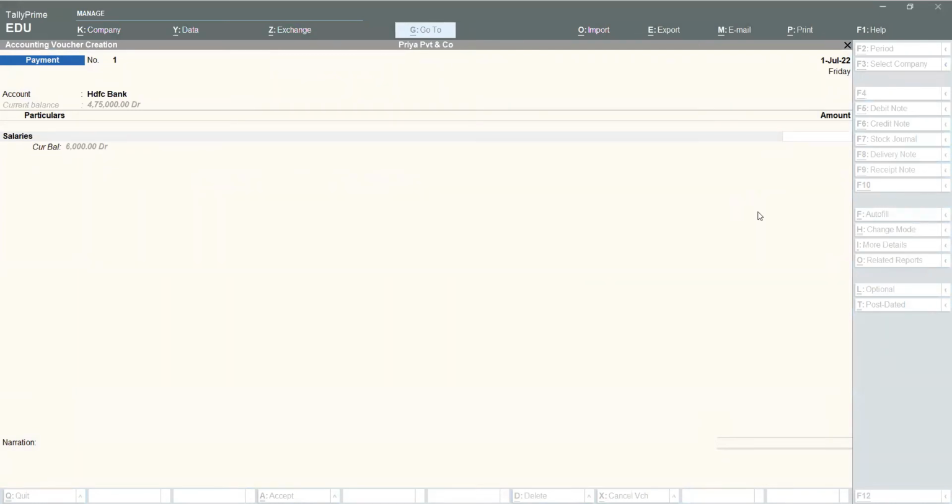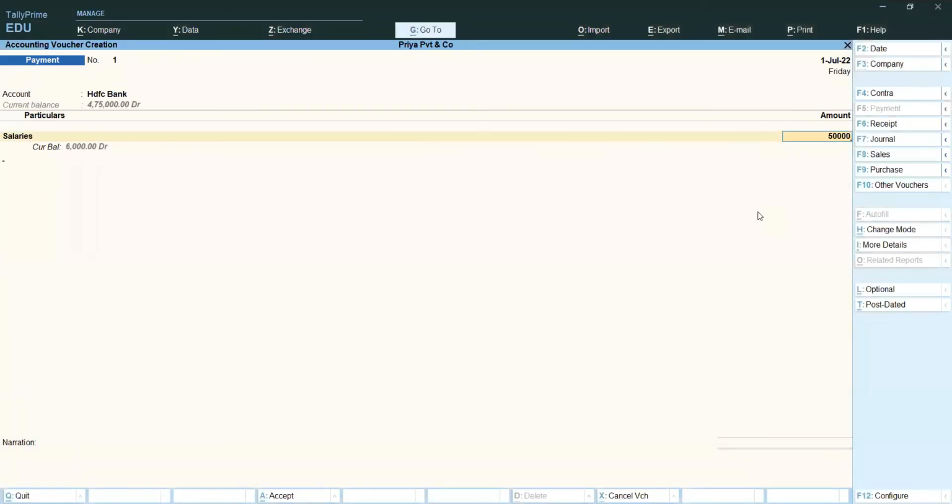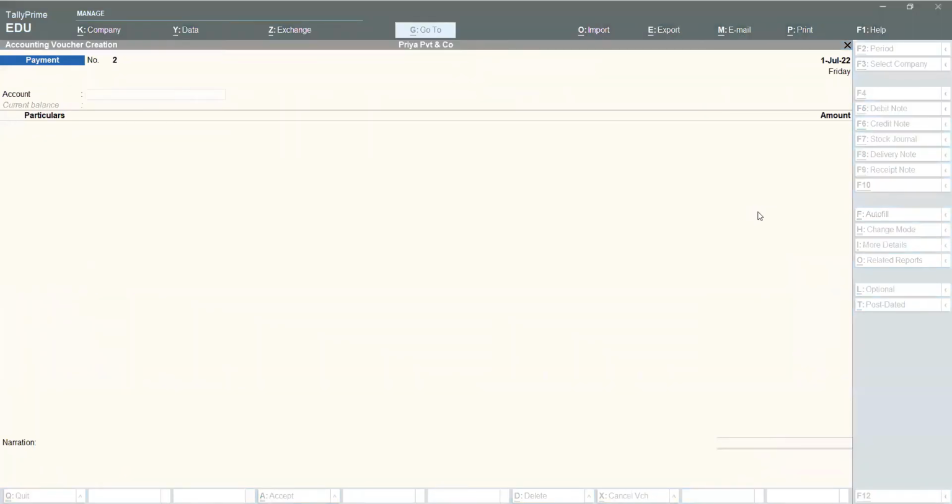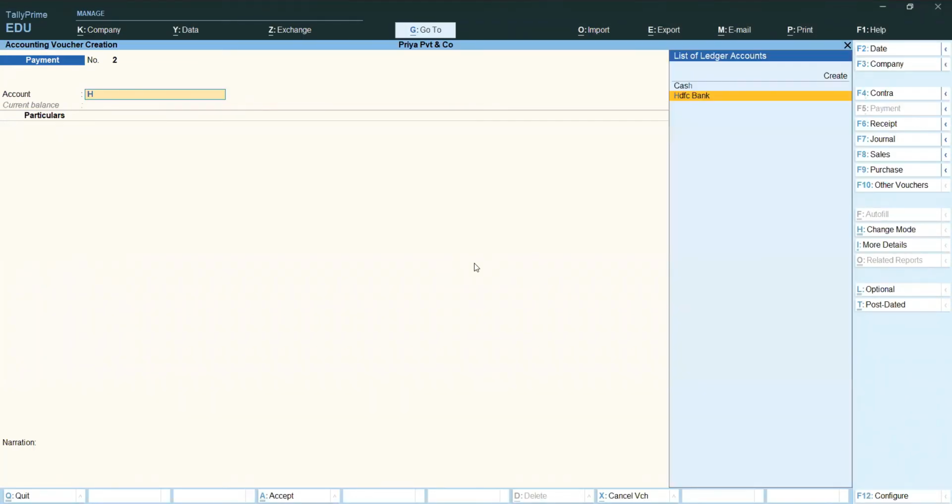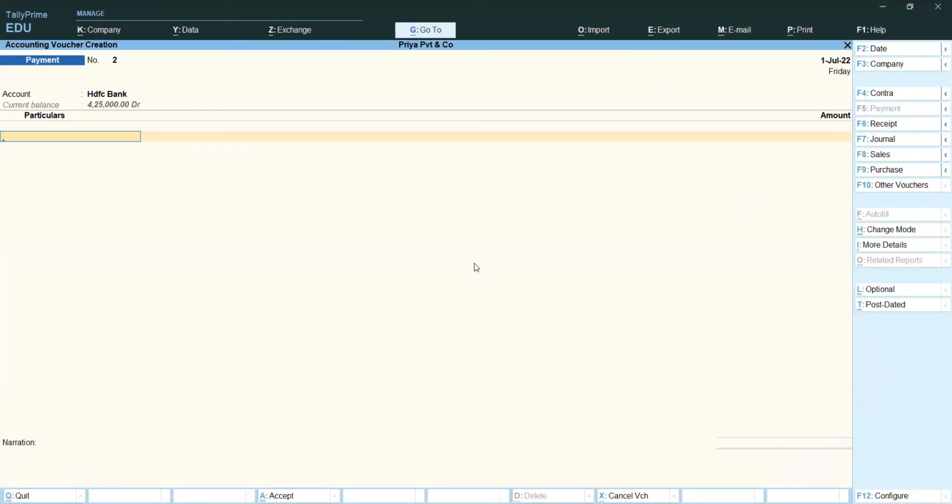So paid salaries by check, 50,000 rupees. Enter, you can save it. Next transaction, paid wages by check, 25,000. Paid wages by check. Bank name we want to select it. Here wages paid, for example, 2,000 rupees.